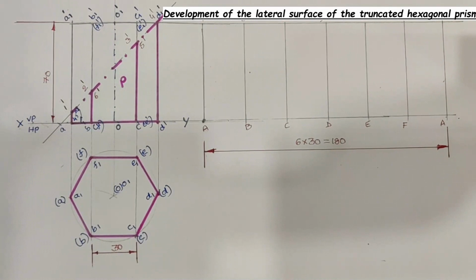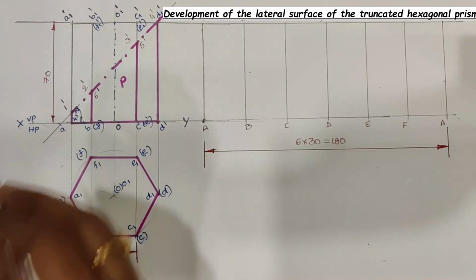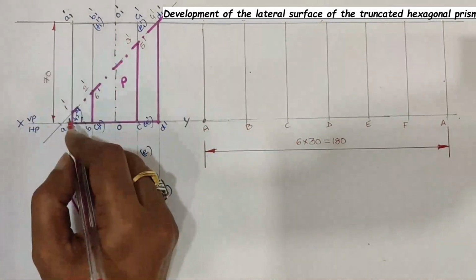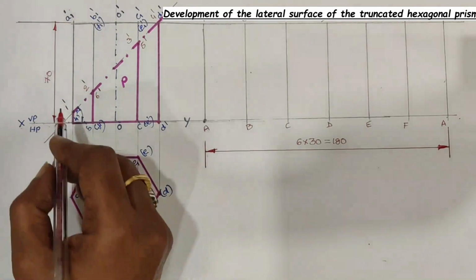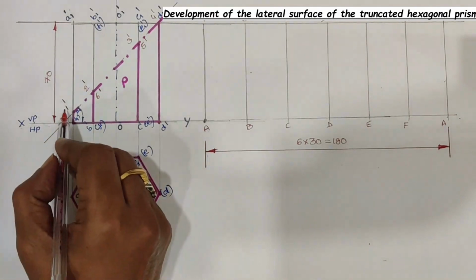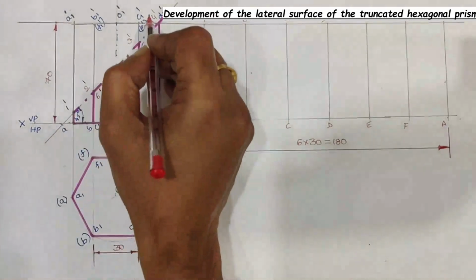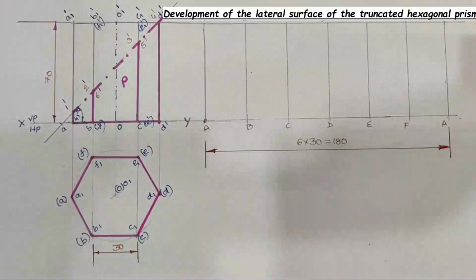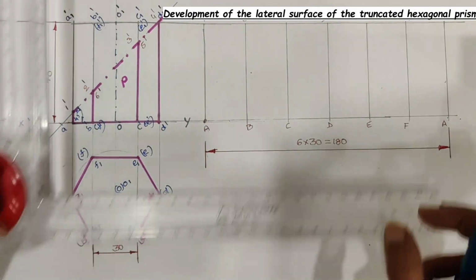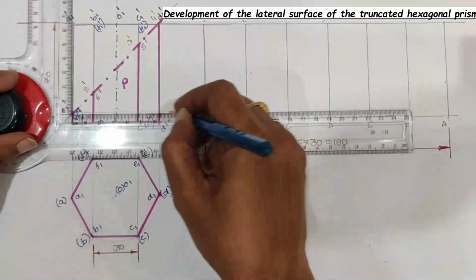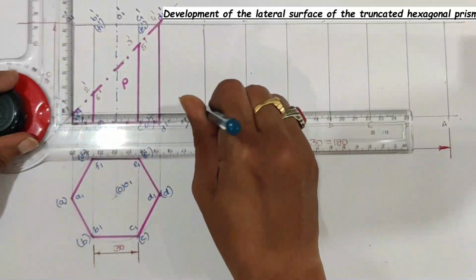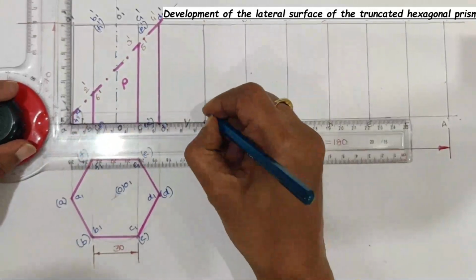Next step is transferring the intersection points in the front view of the face edges onto the face edges in the development. For that, draw horizontals through the intersection points, namely say 1 dash, 2 dash, 3 dash, 4 dash, etc. onto the corresponding face edges in the development. Through 1 dash, draw horizontal, and this horizontal is going to meet A1 face edge at 1.